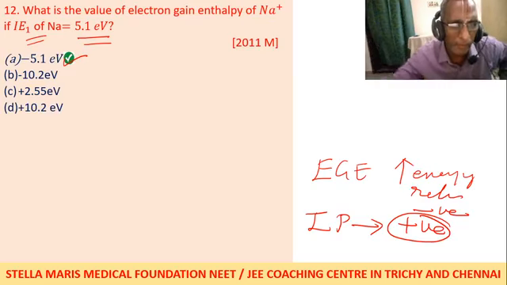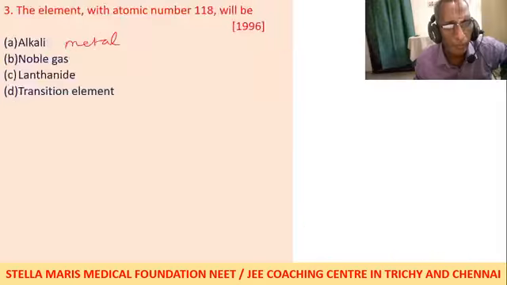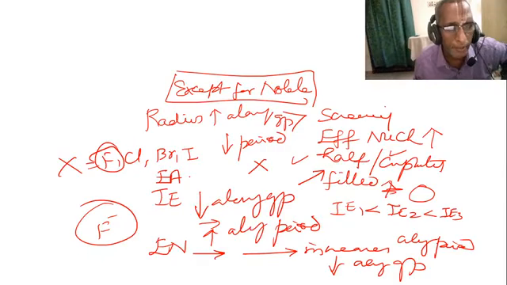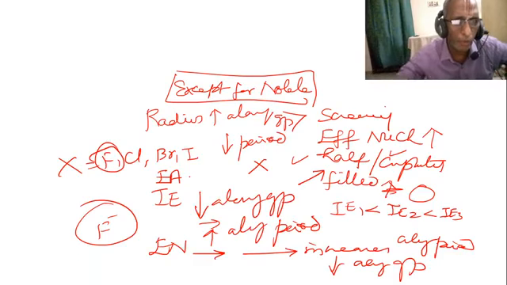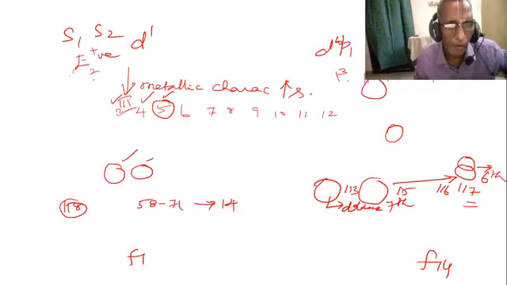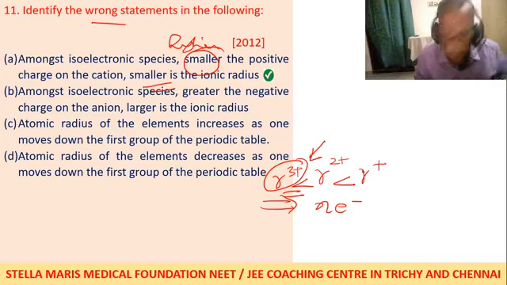So this chapter, everybody note down. Already we have seen what are the salient points to be noted. Mendeleev's periodic law, modern periodic law, triads, octets. How do these elements' properties, radius, ionization potential, and electron gain enthalpy, electron affinity, vary along the period? How do they vary along the group? What is the abnormal behavior, etc. So everybody please make a note. If you have forgotten, it is there in your book.